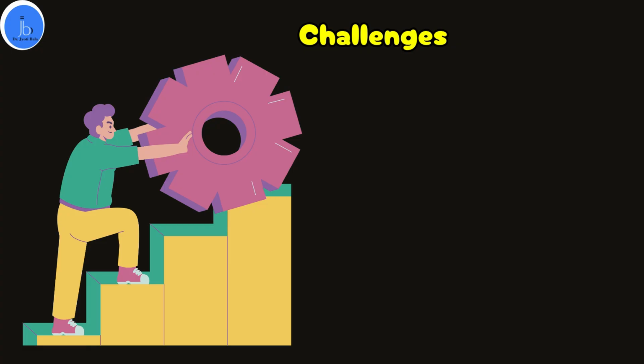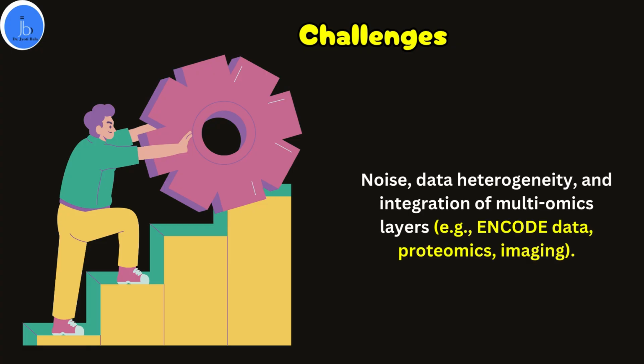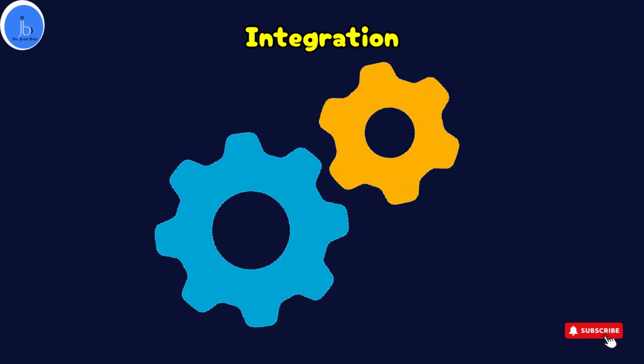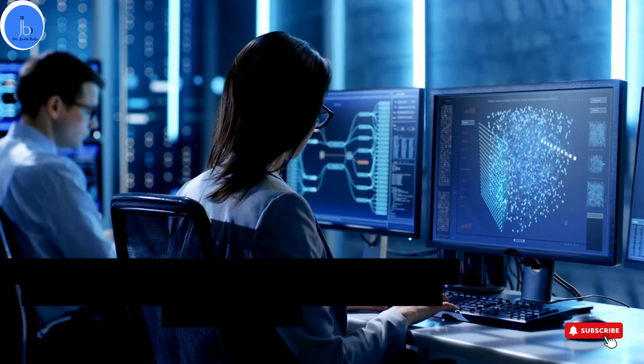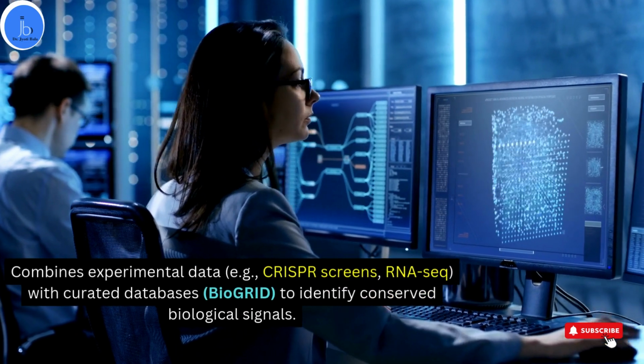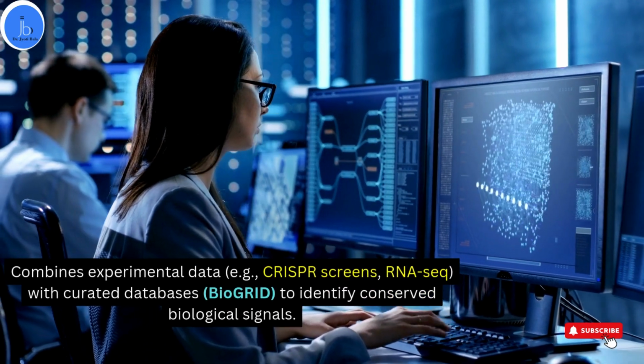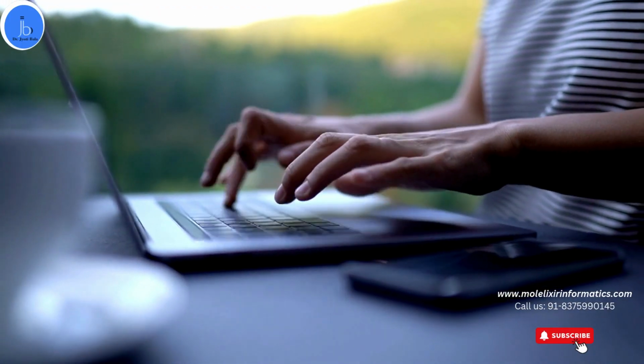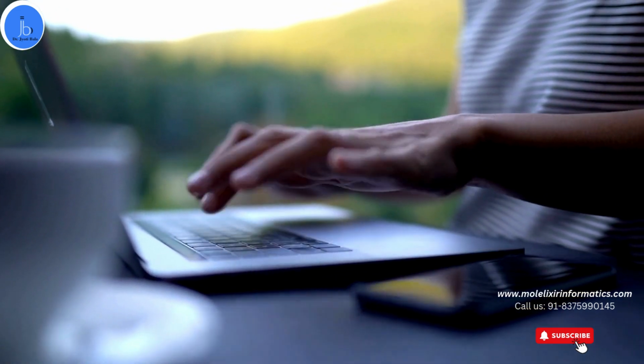If we talk about the challenges in big data biology, they are the noise, the heterogeneity, and the integration of multi-omic layers, for example, ENCODE data, proteomic, and imaging are a few examples. Thus, by utilizing machine learning, AI, and network analysis, and tools like Hadoop and MapReduce, we can improve the process and interpretation. Integration is very important here, by combining experimental data, for example, from CRISPR screens or RNA-seq, with curated databases like BioGRID to identify conserved biological signals.